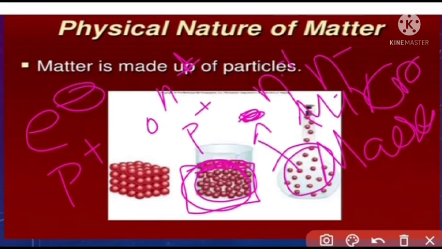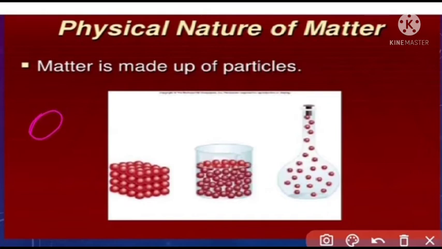Then macro particle means rock piece, stone, soil, brick, rocks, etc. Such type of particle is called a macro particle. These types of particles combine to make small or biggest substance, that is called matter. This matter mostly exists in physical nature. This is explained in this topic.